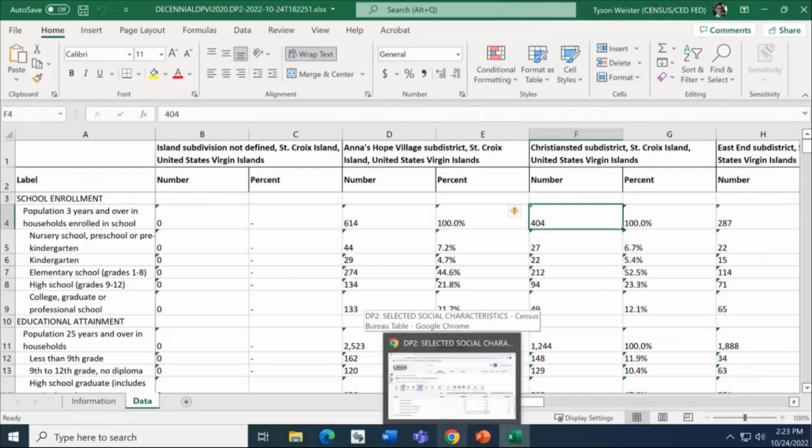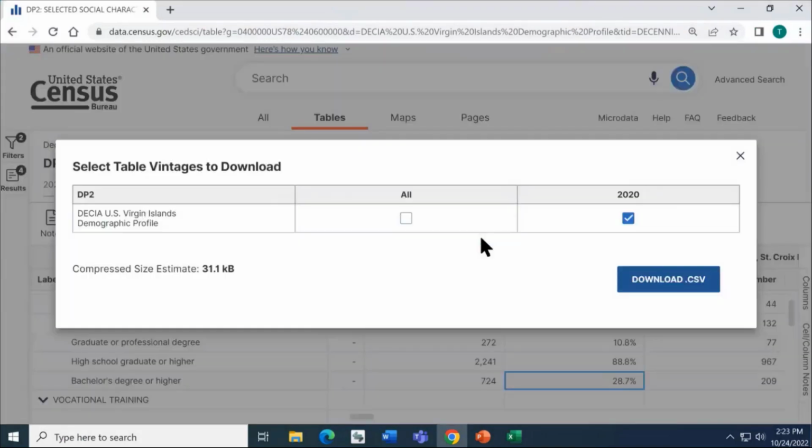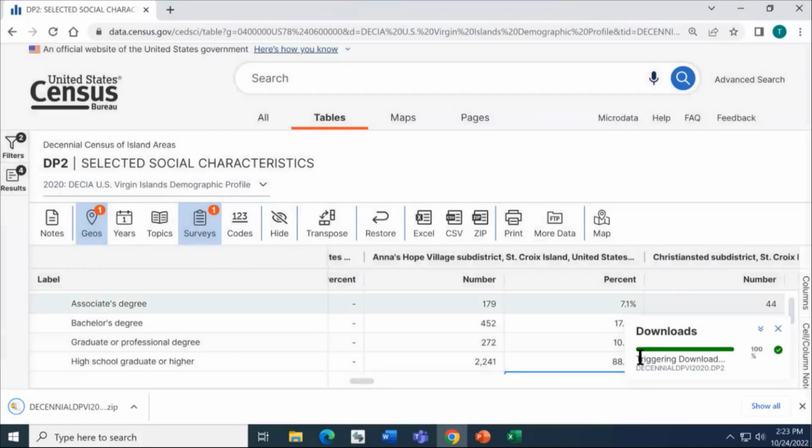In contrast, if you wanted to work with this data in your own software, we would recommend the zip file format. And I do want to take a moment just to show you what that output looks like so you can see which one will meet your needs best. The first step is to click the zip button at the top of the table. And then you'll click download.csv. So in the lower right of your screen, you'll see a progress bar that will load up to 100%. And then you'll get the zip file.